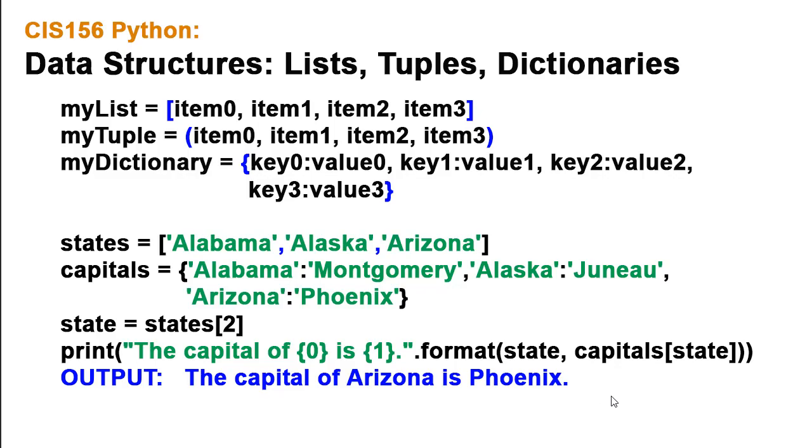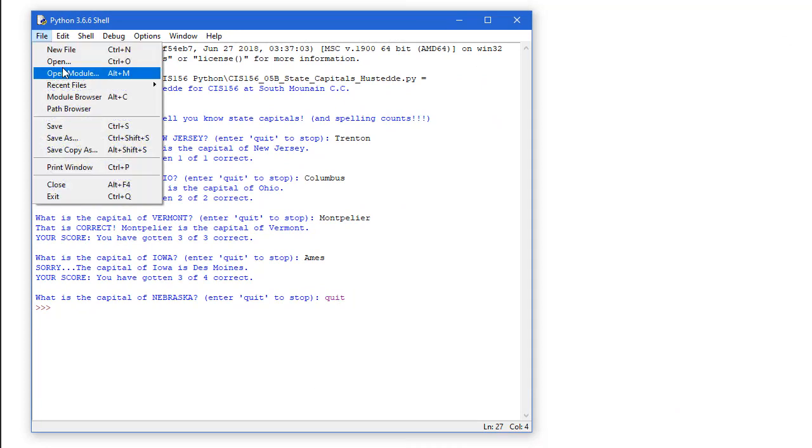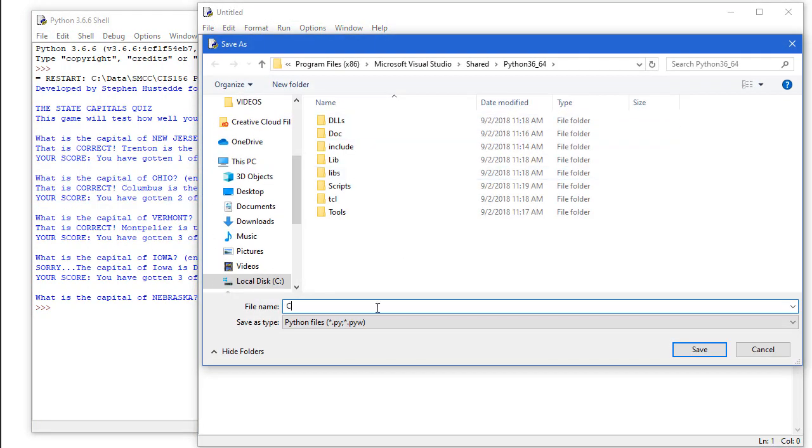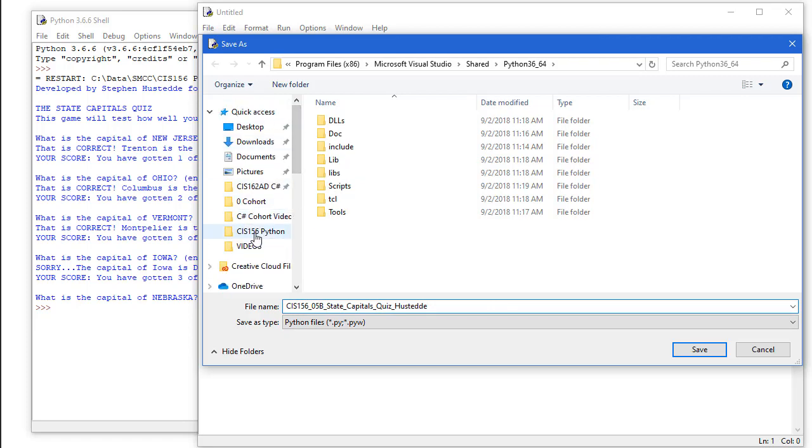I'm going to jump over into Python. I'm going to create a new file, and I'm going to save this as CIS 156. This is project 05B, or assignment 05B, and it is going to be the state capitals quiz. I'll put my name, and it's going to be saved as a Python file. And I'm going to save this into my Python folder.